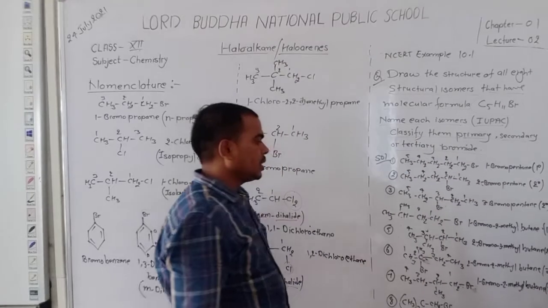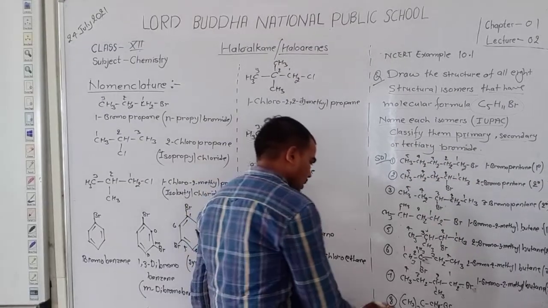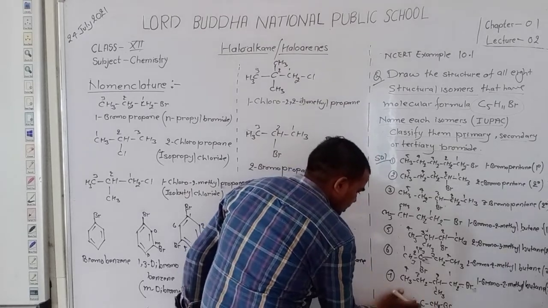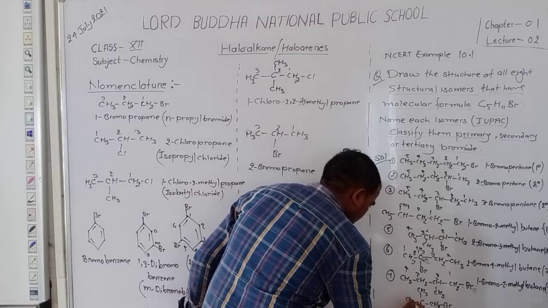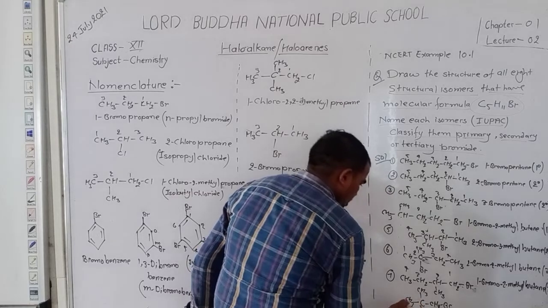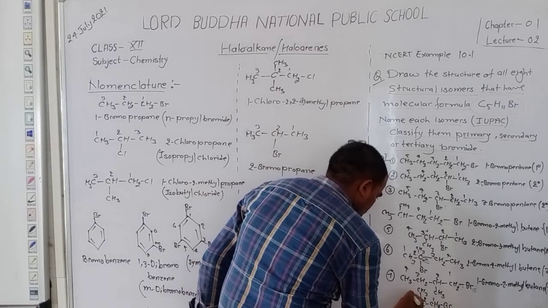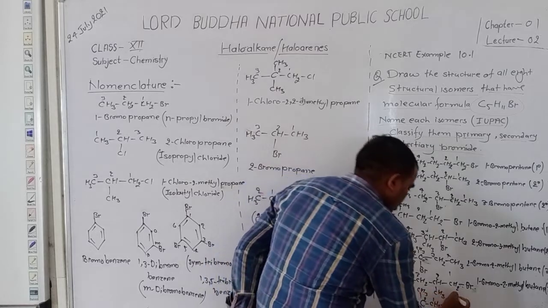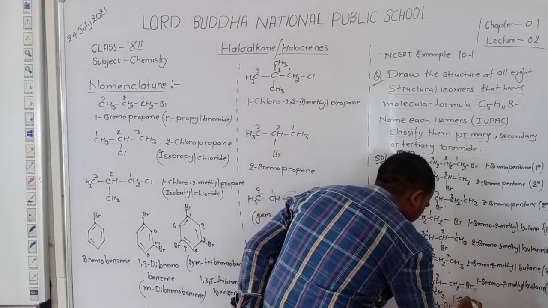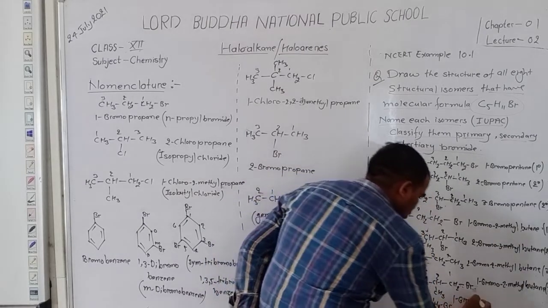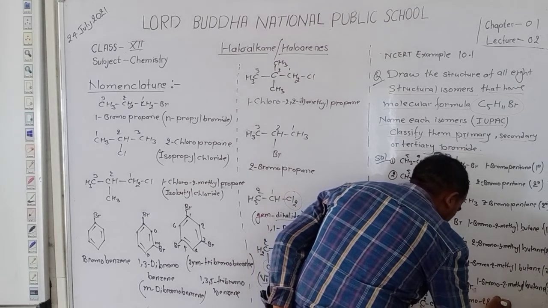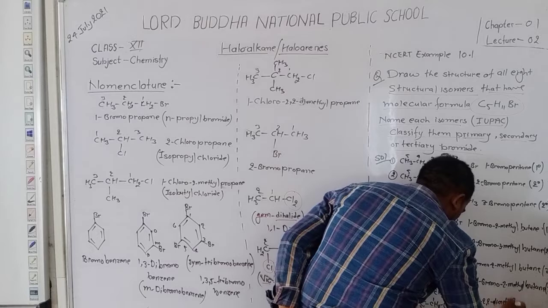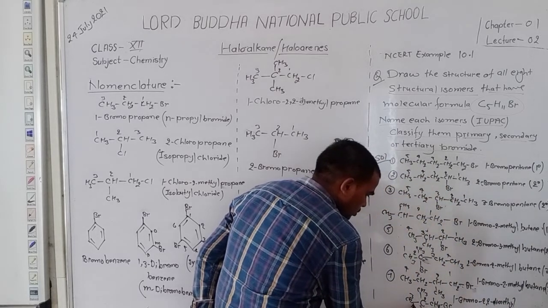Okay student. Dear student, now here a compound is given. Here 3 CH3 groups are attached: CH3 and CH3. Numbering 1, 2, 3. At the first position bromo, 1-bromo-2,2-dimethyl. The number of carbons is 1, 2, 3.